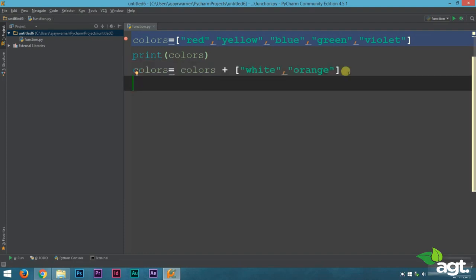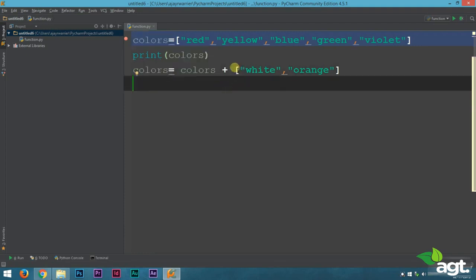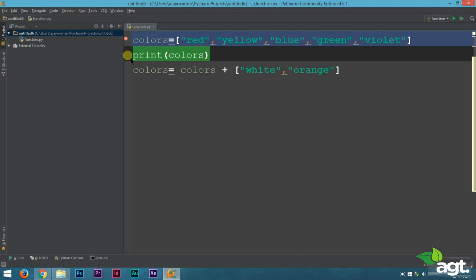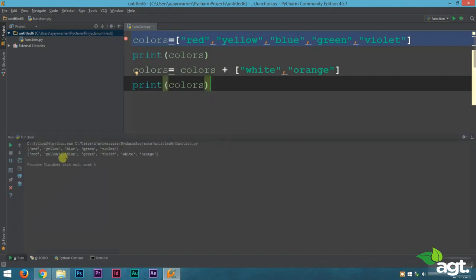This is an example of the addition operator. So what will happen in this case? We are changing the colors list into colors list plus these two elements. So now if we print colors, what will happen? Let's see and check out the output. Our first list was red, yellow, blue, green and violet. Our second list was red, yellow, blue, green, violet, white and orange.